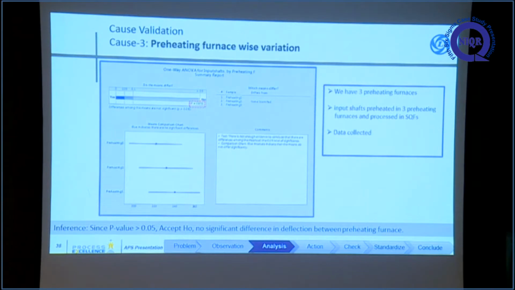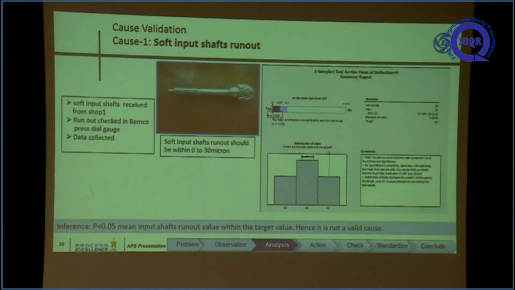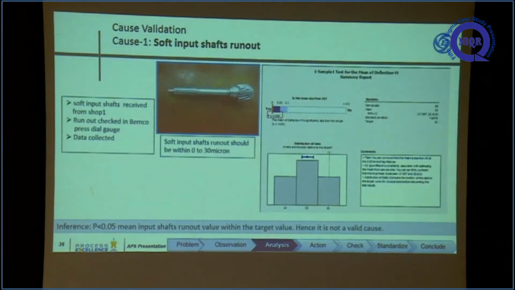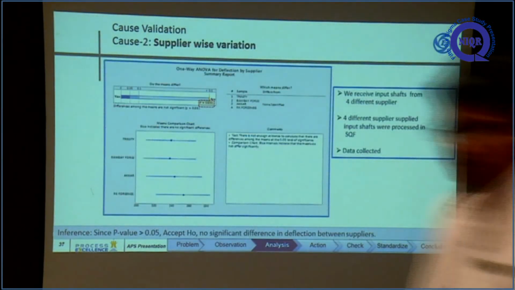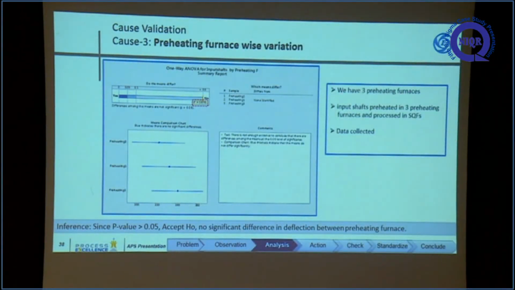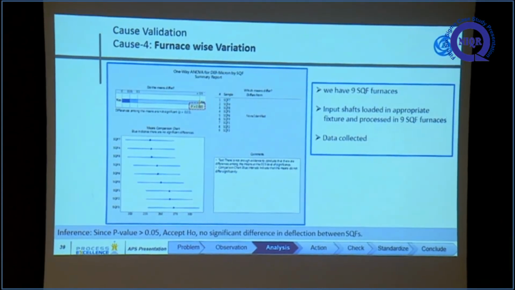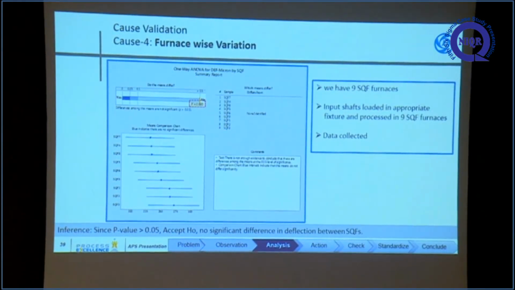For the preheating furnace, we have 3 lines of SQF and 3 preheating furnaces. Preheating is one of the main contributors for distortion. We conducted one ANOVA test across the preheating furnaces. We are validating the various causes here. First we saw the input run out, there is no problem. Second is supplier variation, we found there is no problem. And preheating furnace wise also we conducted one way ANOVA, and found no problem. And furnace wise, we have 3 main SQFs. SQF furnace wise also no problem, because we are facing the deflection problem in almost all the 9 SQFs,